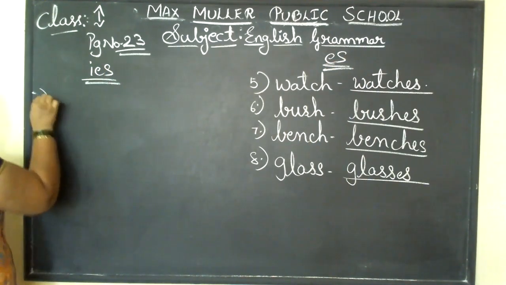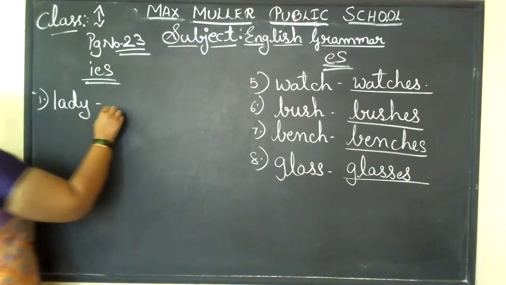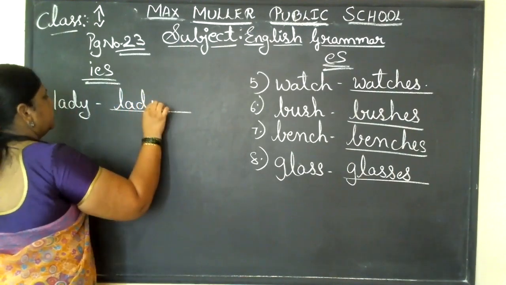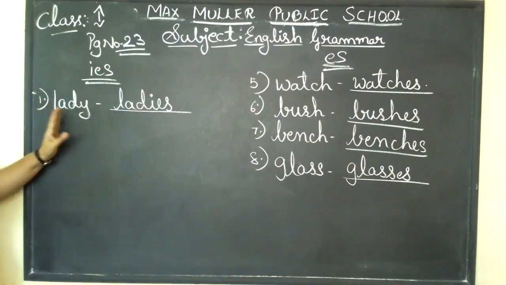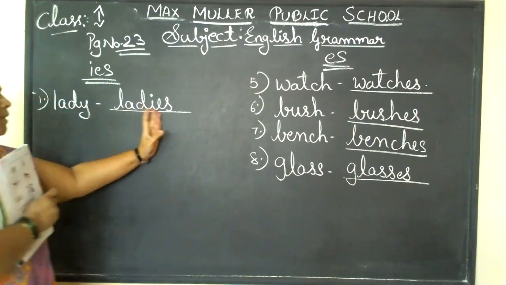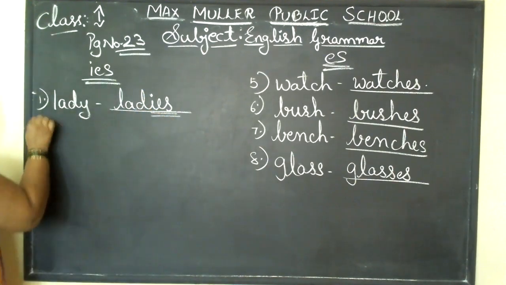The first one is lady. What is the answer we need to write? Ladies, L-A-D-I-E-S. If it is single, one lady. If it is more than that, it is ladies. I-E-S should be added, children. That's all. Come to the second one.